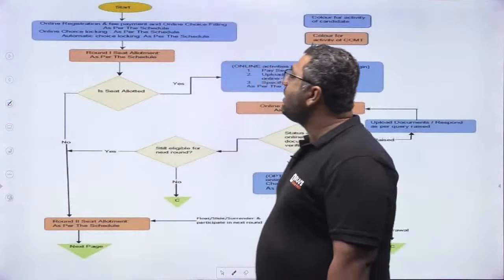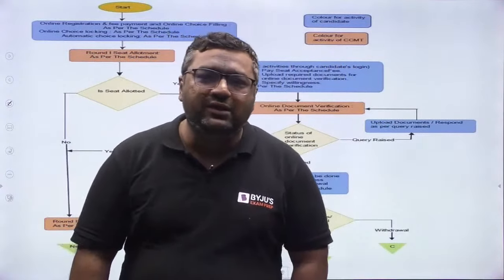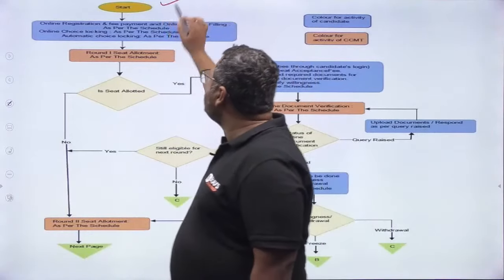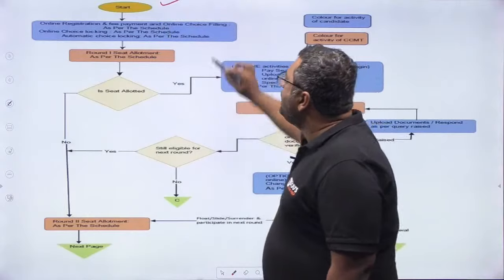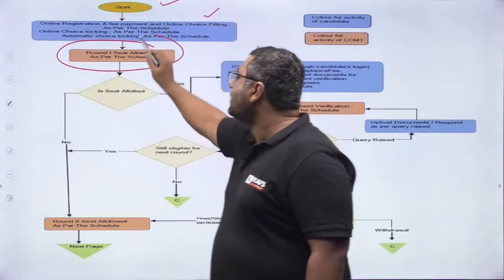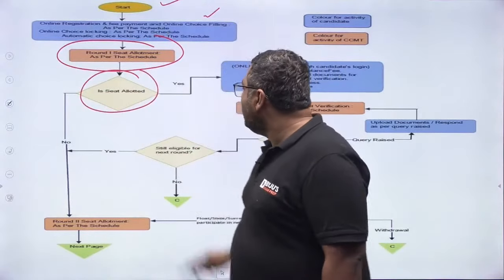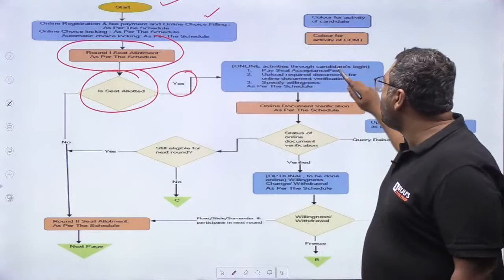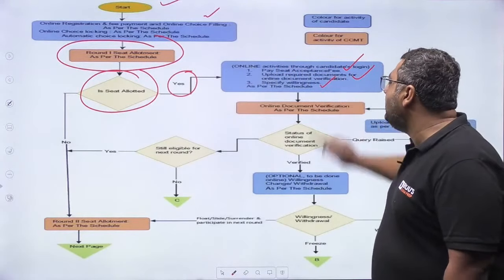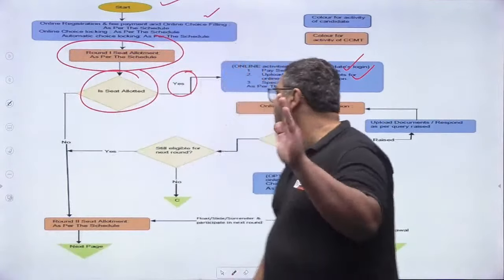Now my dear, whatever I have told you till now, I am telling you once again with a small flow chart. This is very easy to understand. First of all, you fill the choices online. If you are allotted a seat, then you go for round 1. If yes, you need to pay the seat acceptance fees, upload the document and specify your willingness: float, freeze, slide, whatever you want, or surrender.